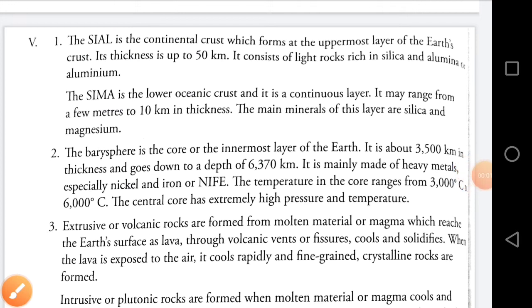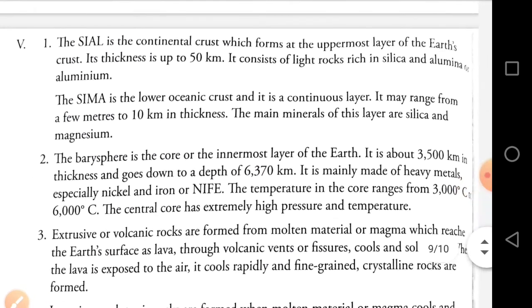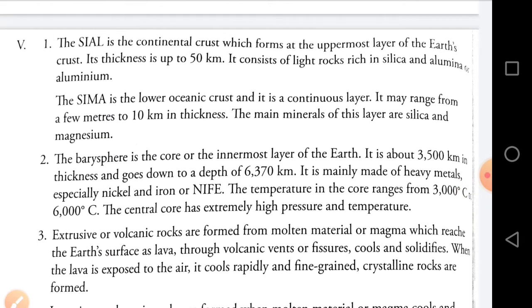Therefore, the answer is: the Sial is the continental crust which forms the uppermost layer of the Earth's crust. Its thickness is up to 50 km. It consists of light rocks rich in silica and alumina or aluminium. The Sima, the lower oceanic crust, is a continuous layer. It may range from a few meters to 10 km in thickness. The main minerals of this layer are silica and magnesium.